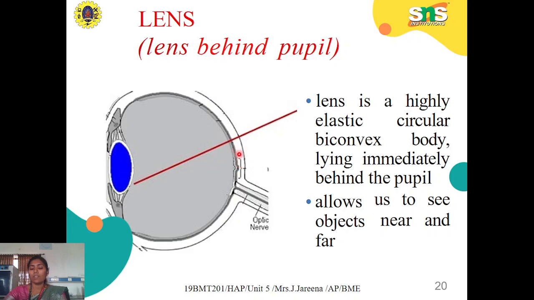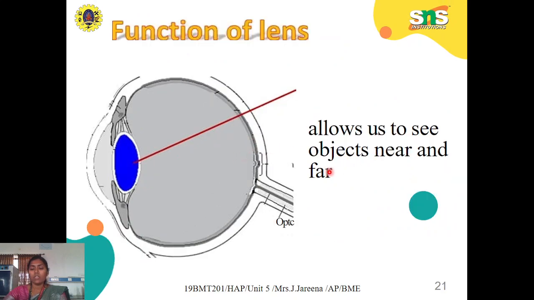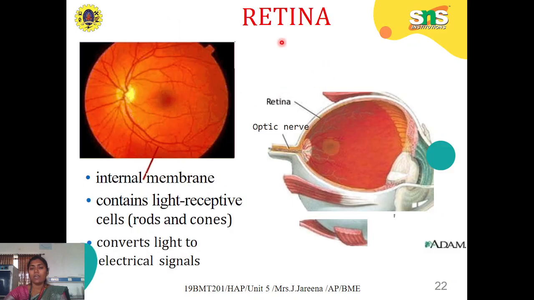These are nothing but the photoreceptors, which are meant for vision and color vision, right? Next, the function of the lens is that, depending on whether we are seeing a near object or a far object, with the help of the lens's convex properties, we are able to see both, because of this flexible lens. Then finally, the third layer is the retina. Yes, the retina is the innermost layer. It is a very important layer made for color vision, containing light receptive cells, that is, the photoreceptor cells, rods and cones.